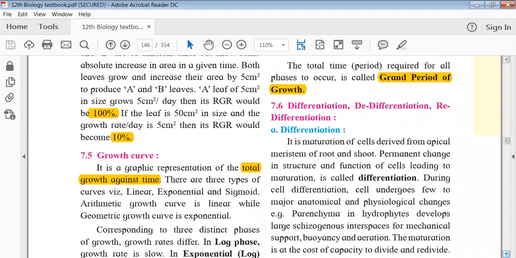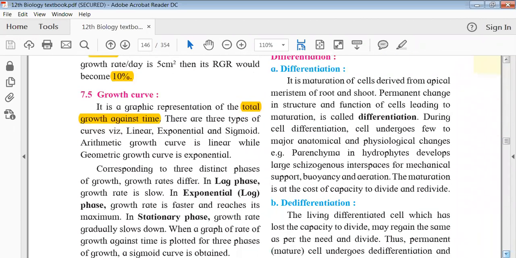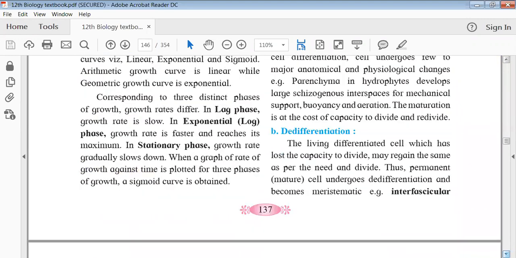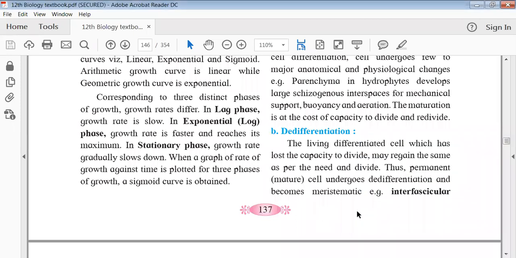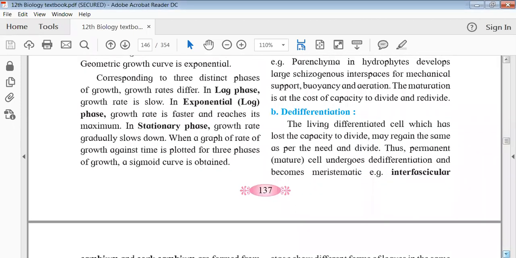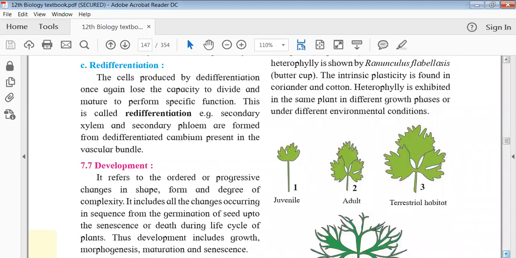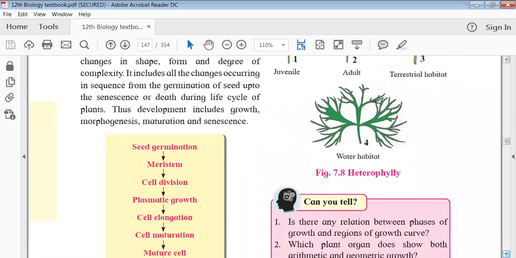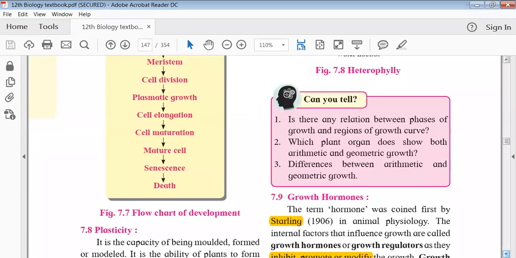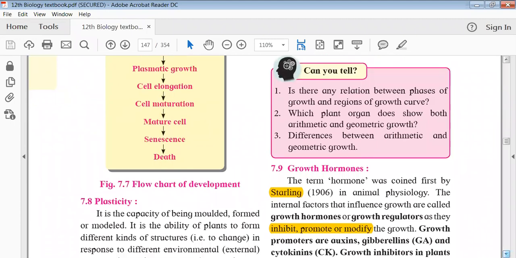The next part, differentiation, de-differentiation, redifferentiation, is actually a very interesting fact, but it's not in the syllabus, so there's no point in explaining, because even if I explained it, you would all keep sleeping and I would just keep on speaking. So we will skip all of that, even the development part, and we are now directly jumping to the next part of the chapter, that is the growth hormones.